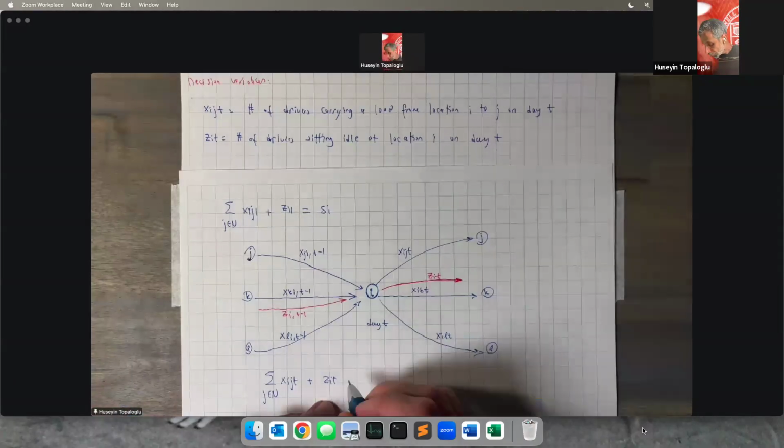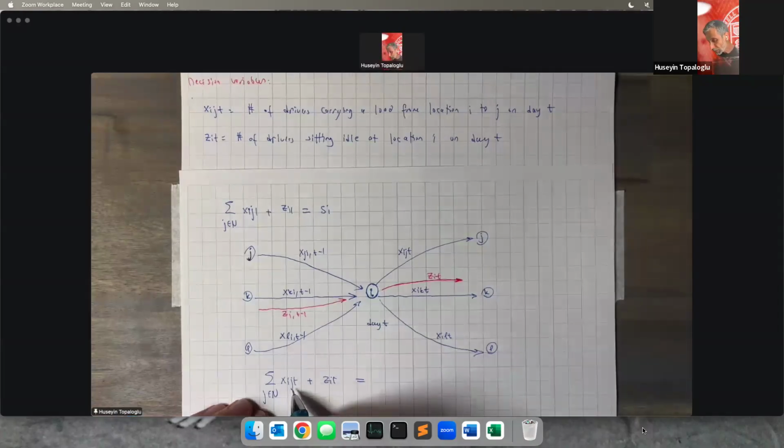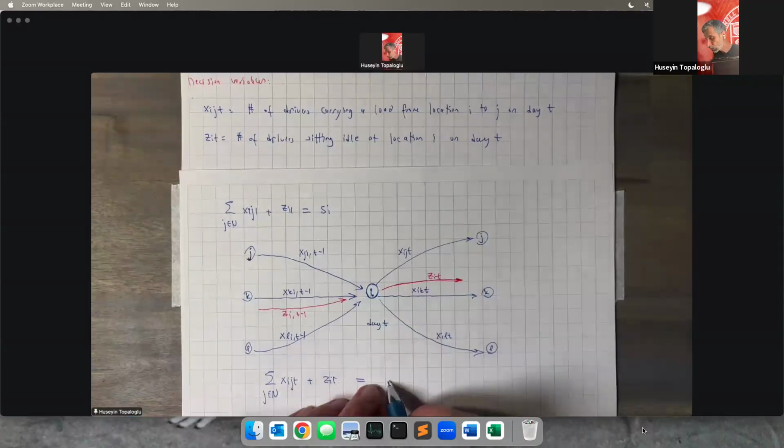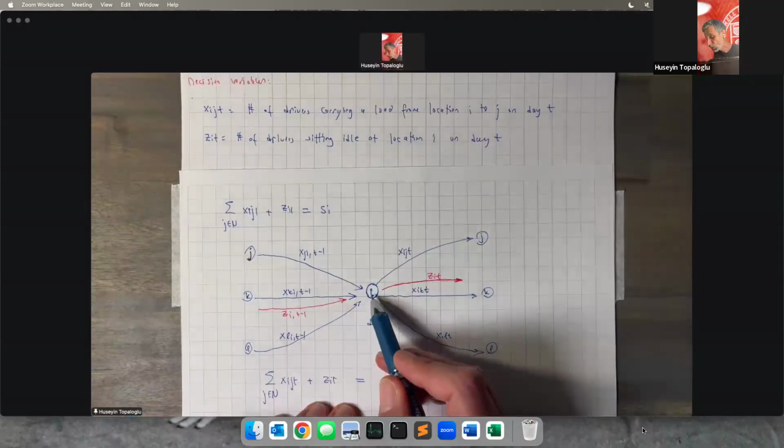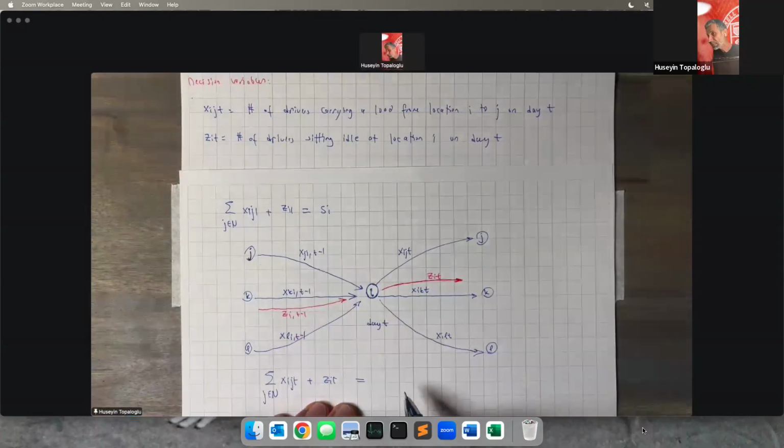So then we said the total number of drivers moving out of location i on day t plus the number of drivers sitting idle at location i on day t should be equal to the driver supply at location i on day t. And the driver supply in location i on day t is given by the number of drivers driving into location i on the previous day plus the number of drivers sitting idle in location i on the previous day.